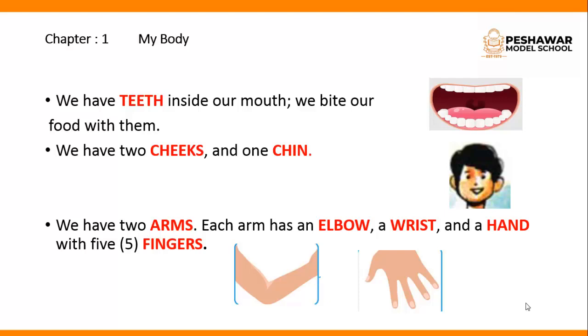We have two arms. Each arm has an elbow, wrist and a hand with 5 fingers. How many fingers do you have in your hand? We have 5 fingers. Let's count the fingers. 1, 2, 3, 4, 5. We have 5 fingers.